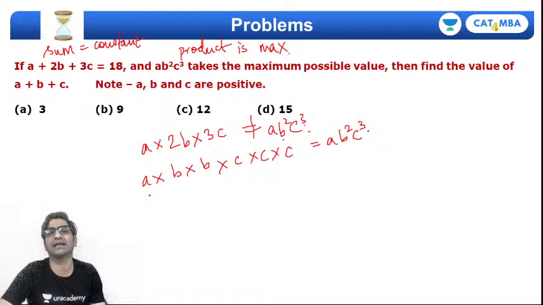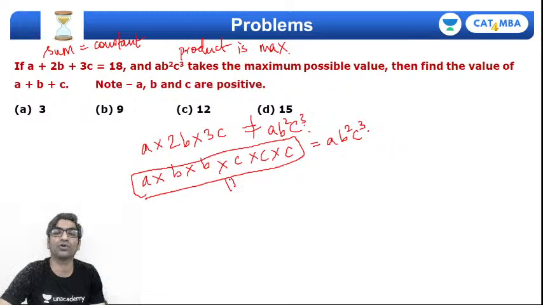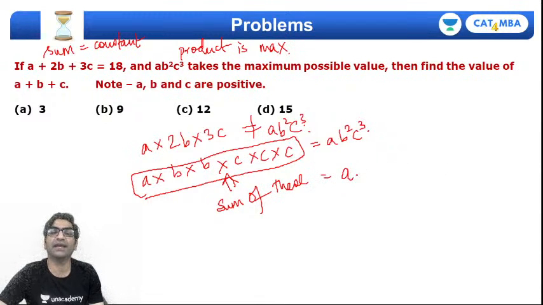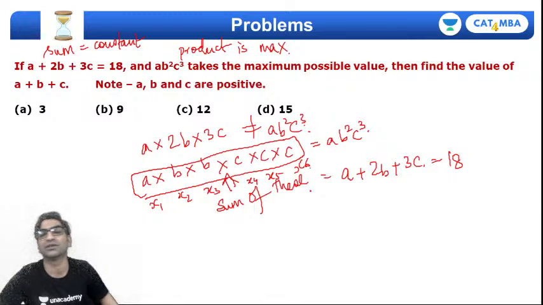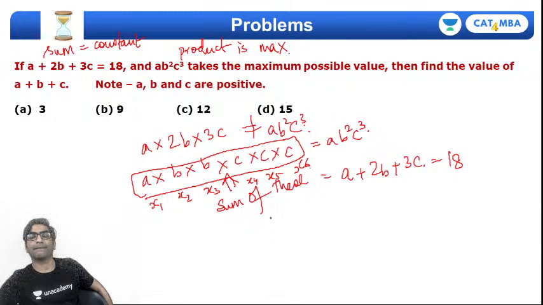So the idea is that if this product is maximum, then the sum should also correspond to the sum of these variables. What is the sum of these variables? I'll have a plus 2b plus 3c, and I know that's equal to 18. So in a sense we're thinking that x1, x2, x3, x4, x5 and x6 are 6 variables, whose sum, summation of xi, is 18.